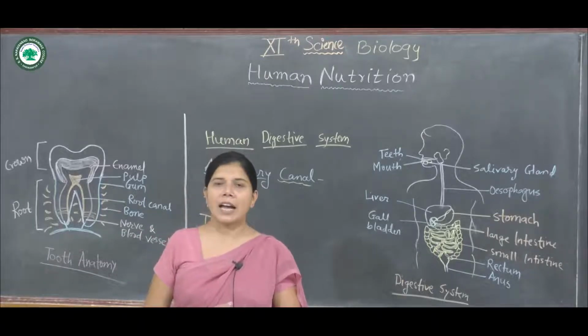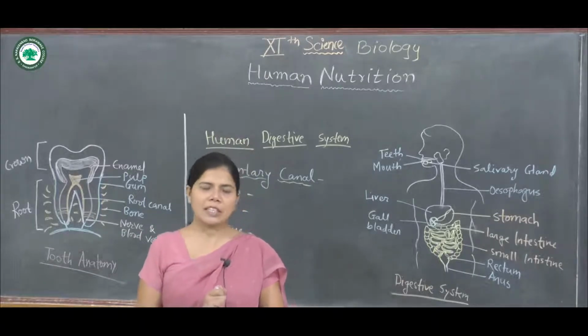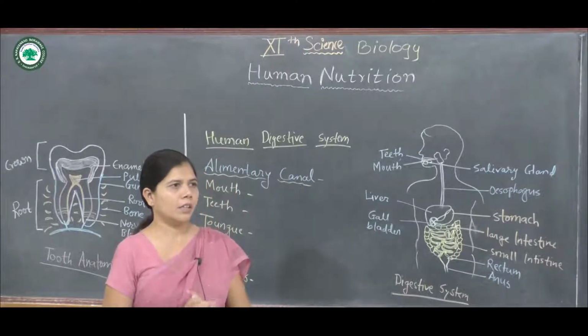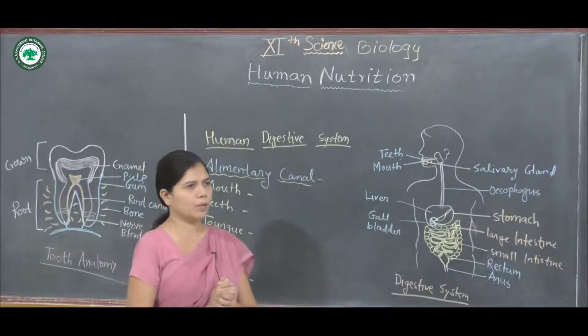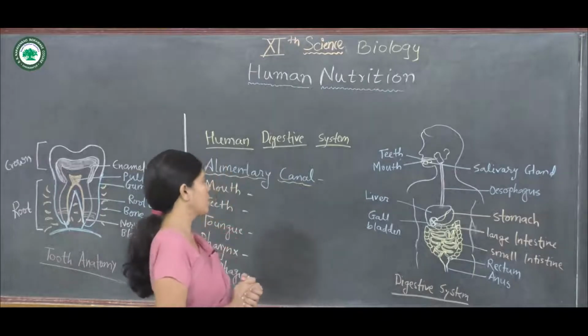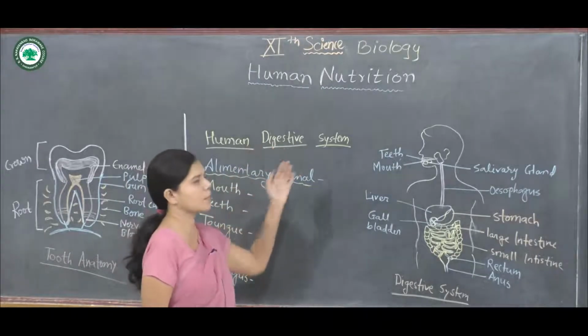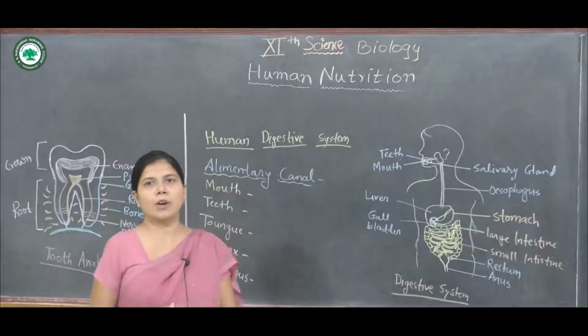Now what is digestion? The process of digestion is also included in human nutrition. We know that in human nutrition, the human digestive system is included. And what is the meaning of digestion?